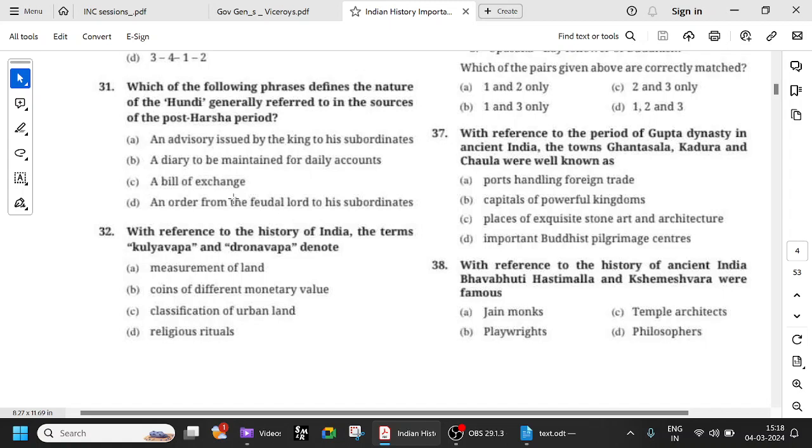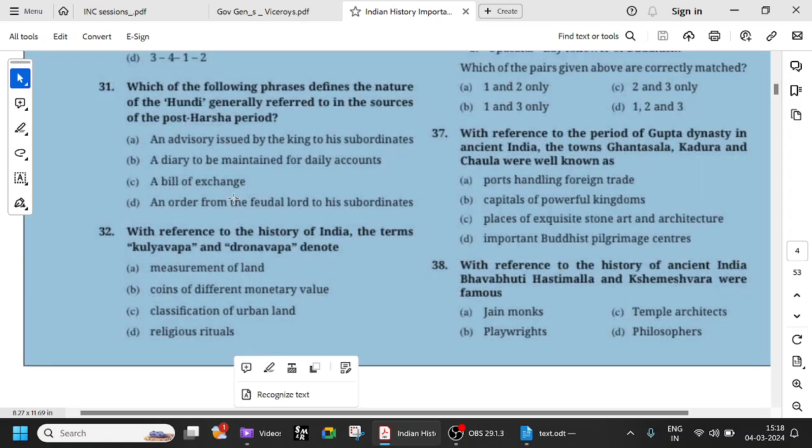It has definitely reduced, and the position of women had also reduced. So all these statements, try to remember, it's very important. And what is hundi? Hundi is a bill of exchange, majorly used for trade and credit, etc.